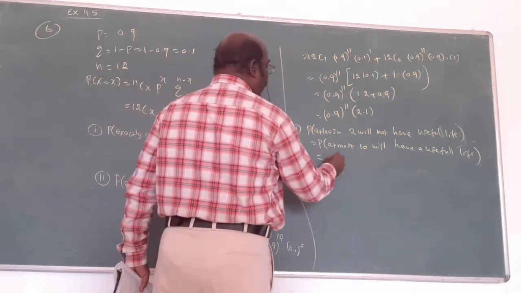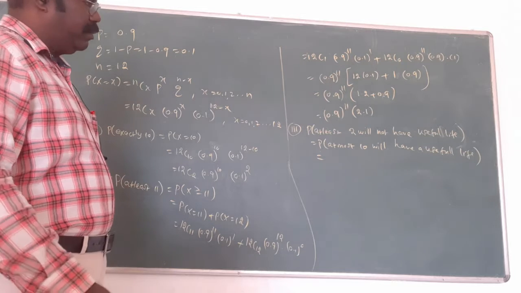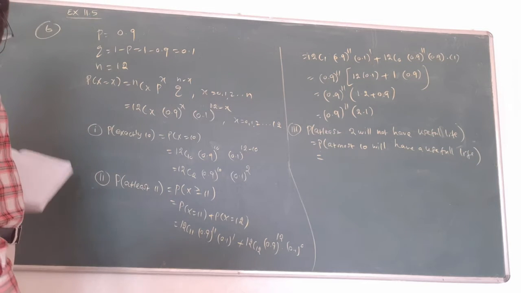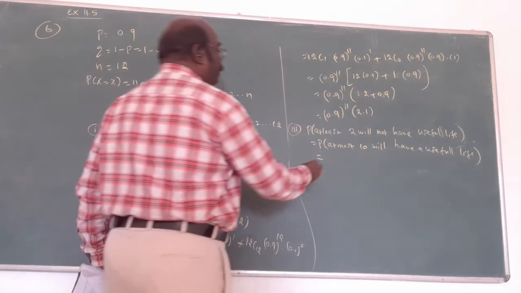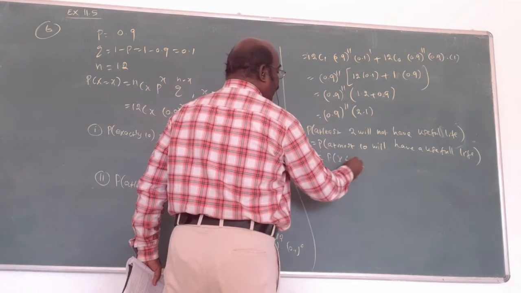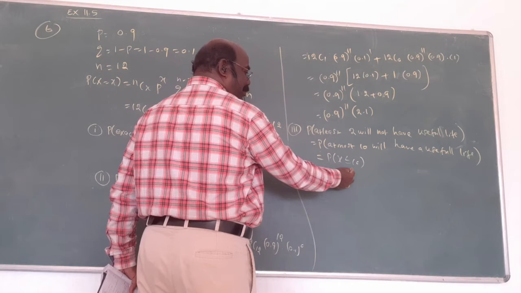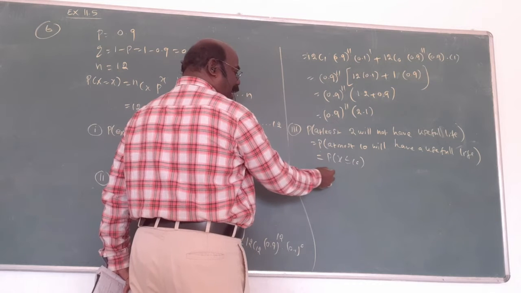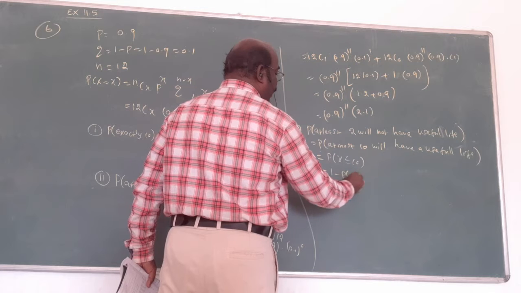At most means the maximum is 10. That means 10 and below: 10, 9, 8, down to 0, 1, 2. That is long, so we take 1 minus the remaining quantity.